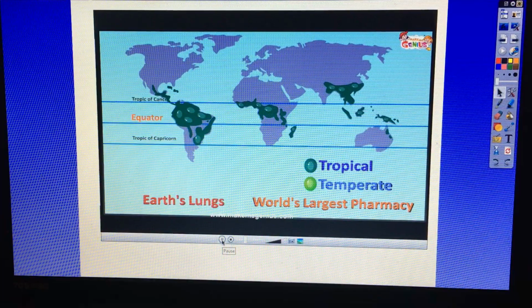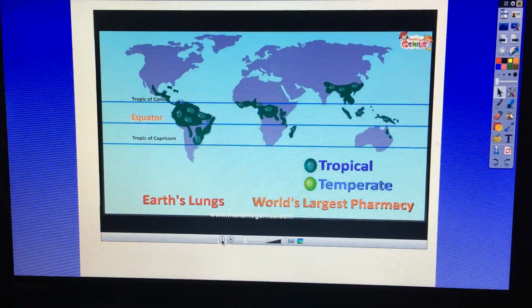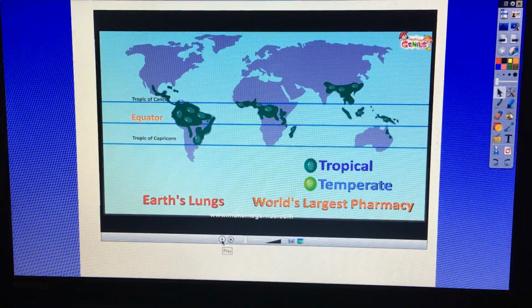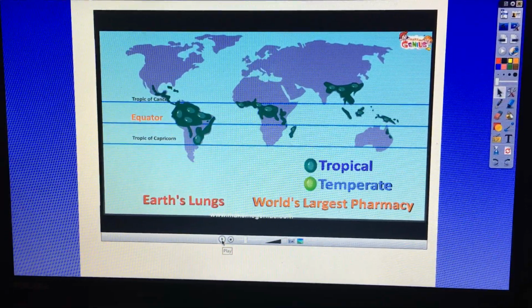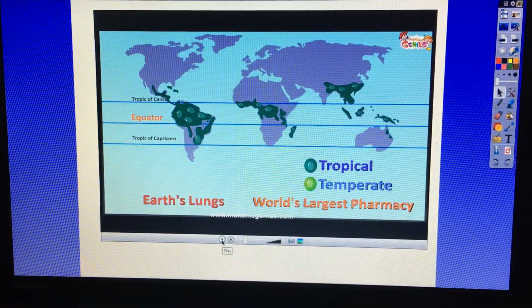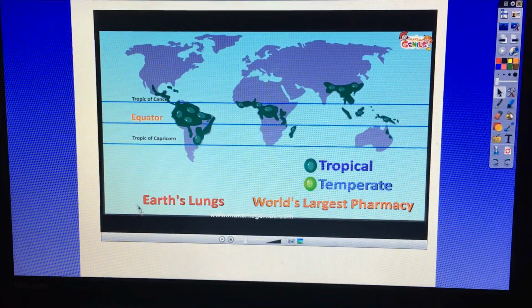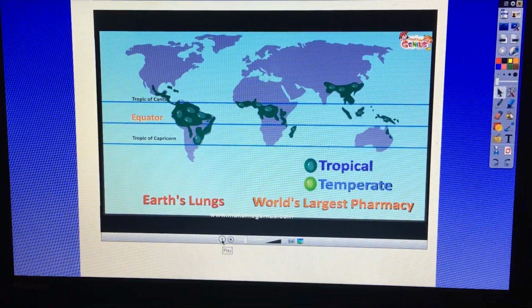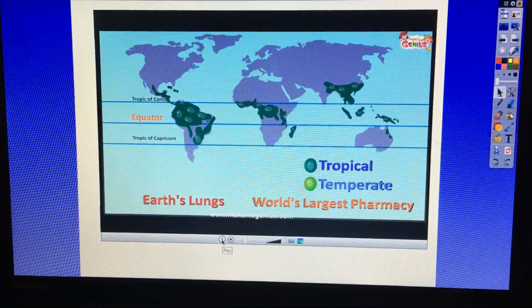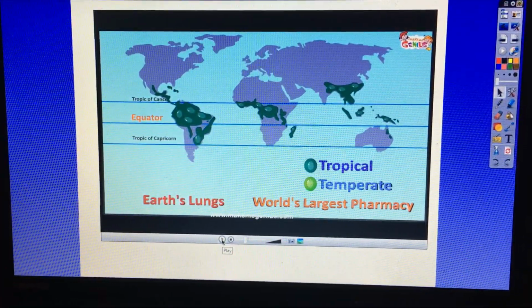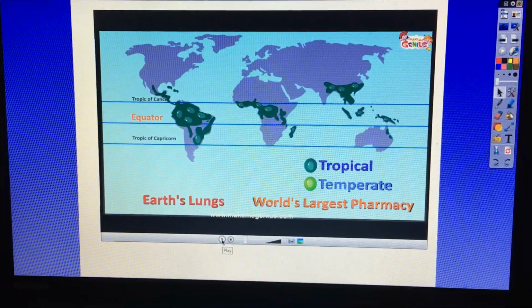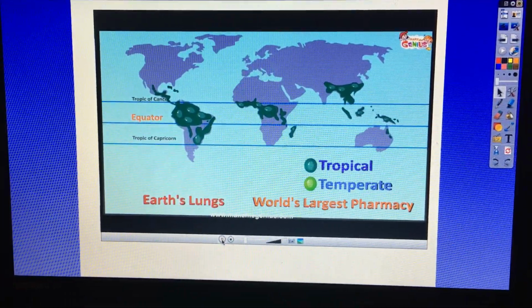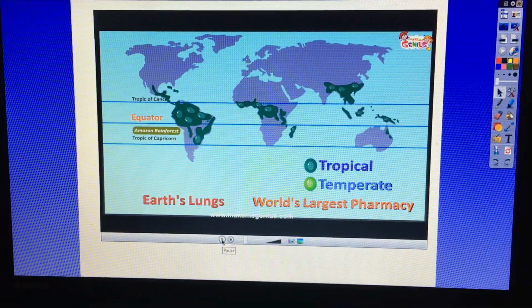Okay, can you name a few major rainforests? So lots of natural medicines have been found in the tropical rainforests. Why did the girls say they are the Earth's lungs? What do you think all the trees produce? That's right, the trees give out so much oxygen that the rainforests are important for the Earth to help everything survive. The largest rainforest is Amazon rainforest in South America.